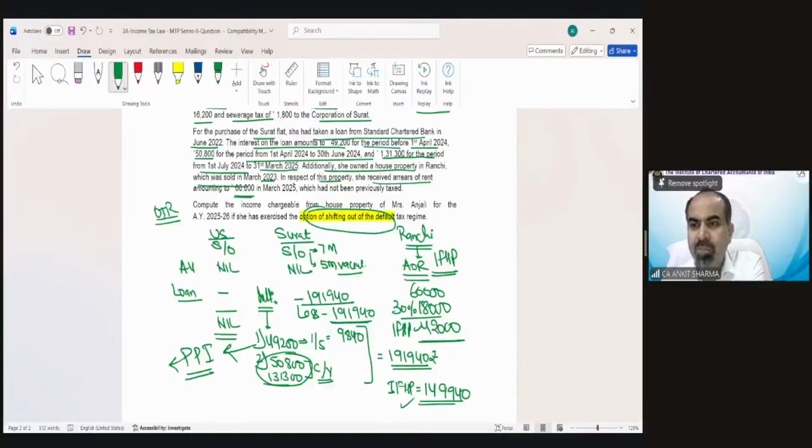Khushi is saying, if only purchase is made but construction is not actually taking place, will pre-construction period interest be allowed? If there is no construction, then there would not be any pre-construction period. So if you are going to purchase a completely constructed property, then there would not be any pre-construction period. Because there is no construction, there could not be any pre-construction period.